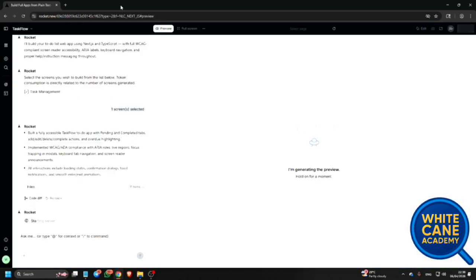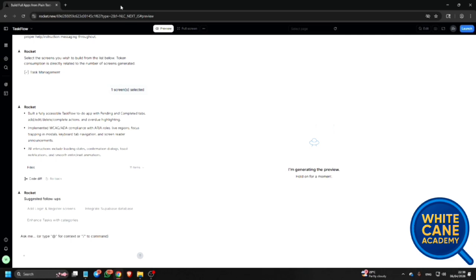Button open notification. Clickable button preview. Rocket suggested follow-ups: add login and register screens, integrate Supabase database, enhance tasks with categories. Okay, so now this is some websites I created earlier. Menu button, combo box, autocomplete editable. Clickable. Button unavailable, edit. Menu button collapsed submenu.